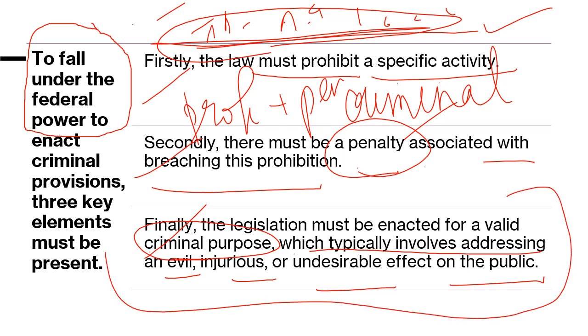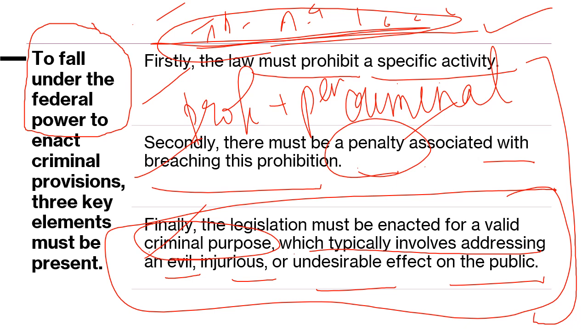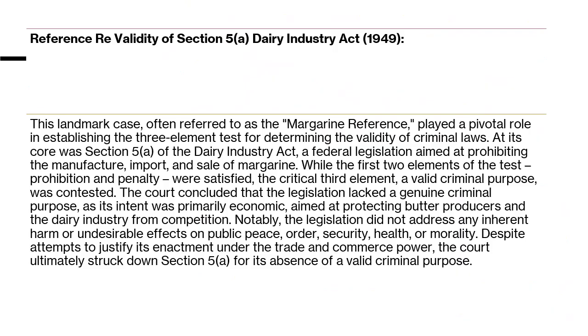If all these three things are there in a particular law, it means that is a criminal law, and who can legislate? Only the federal government. If in an examination you see some provincial authority interfering, then you have to start analyzing that particular scenario.